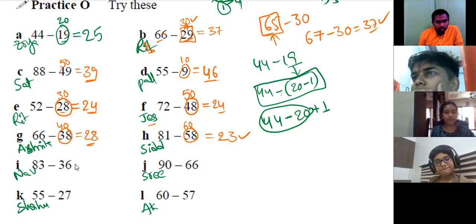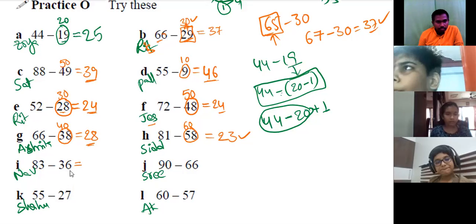So we have to do 83 minus 40 minus 4. Hello, sir. Your voice is not clear, Navya. Sir, may I leave and come back again because I can't hear anything.